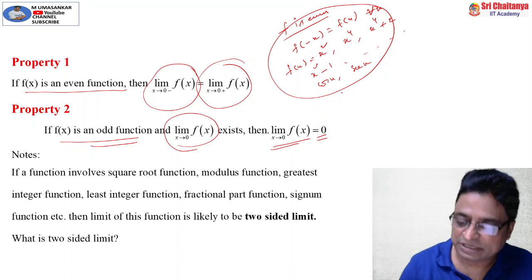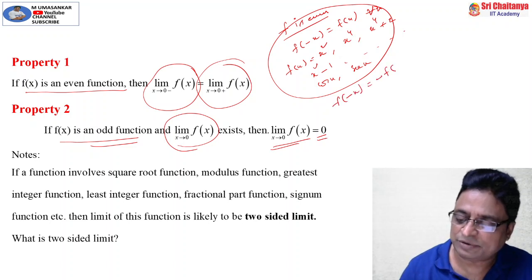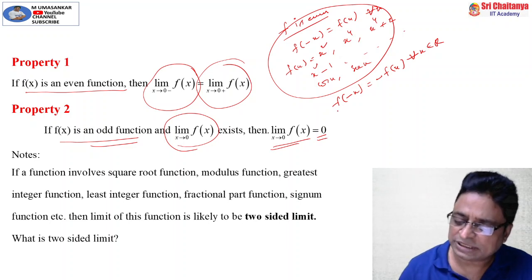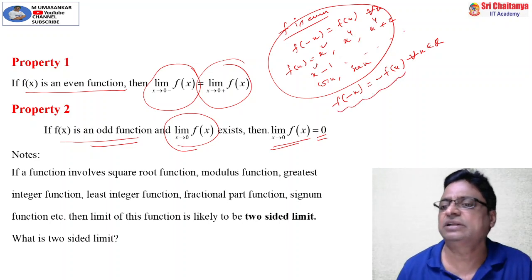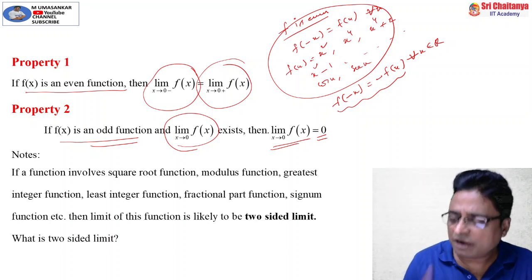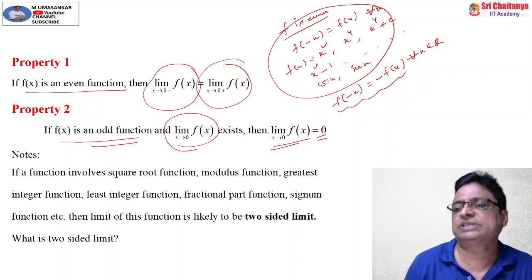What is an odd function? The function which satisfies the condition f of minus x is equal to minus of f of x for every x belongs to capital R. That means if you take any real number, and the function satisfies this relation, then we can say the function is an odd function. For an odd function, limit x tends to 0 f of x is always 0.